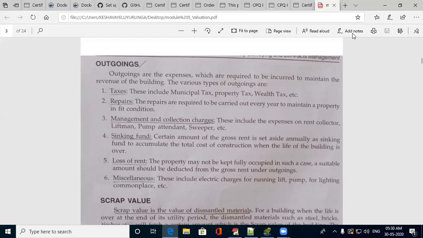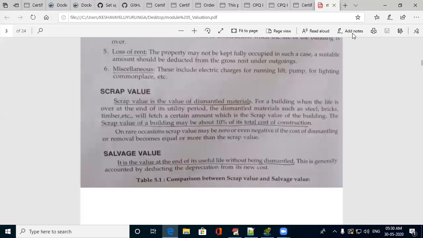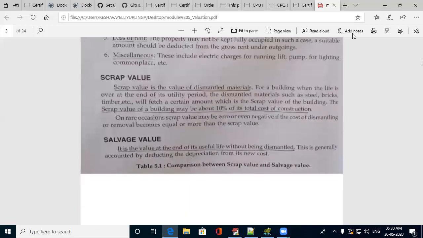This is outgoing. What is scrap value? Scrap value is, once the building life is over, then it has to be dismantled.